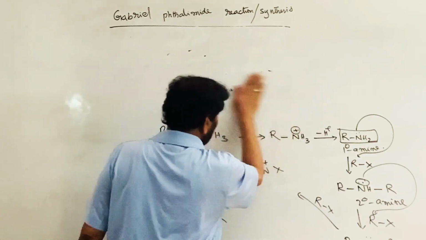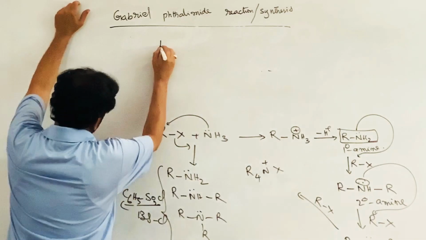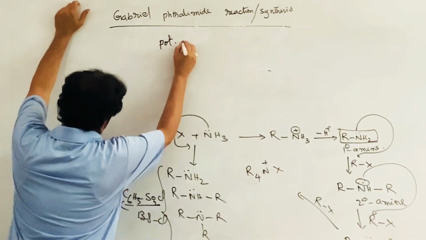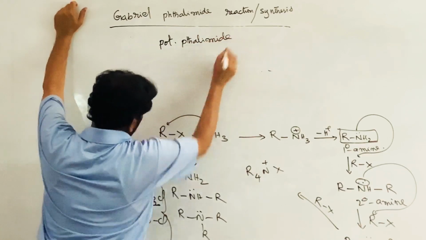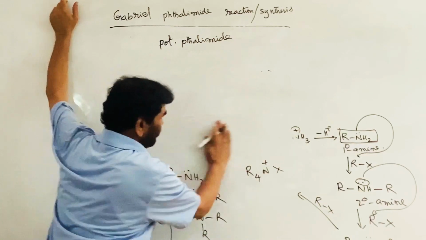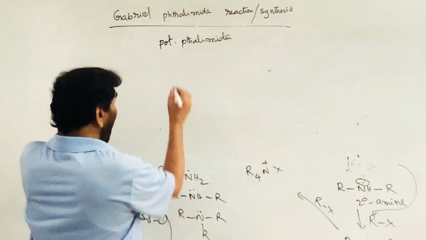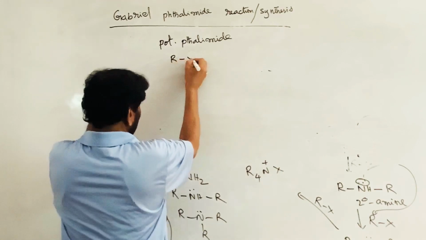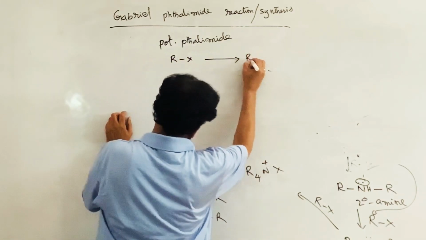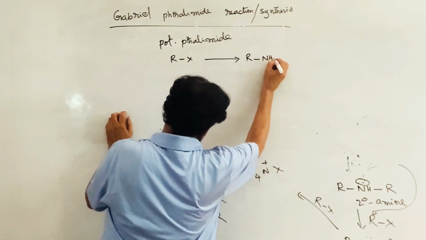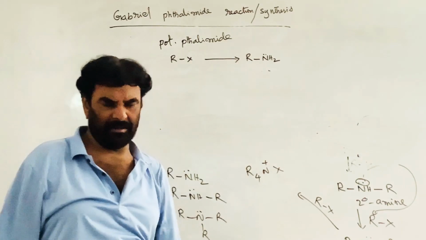There we use a new reagent known as potassium phthalimide. Potassium phthalimide is the reagent used to convert alkyl halides exclusively into primary amines. There is no question of forming secondary, tertiary or quaternary ammonium. Exclusively primary amines.